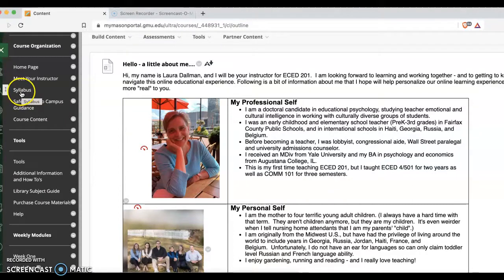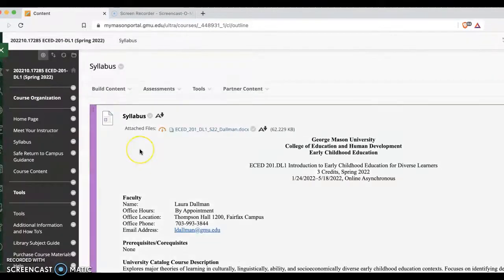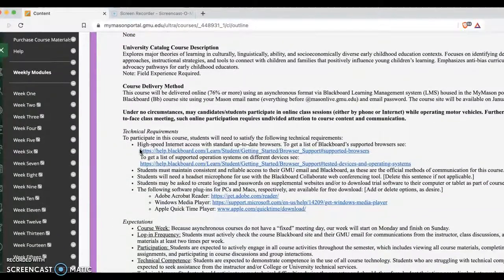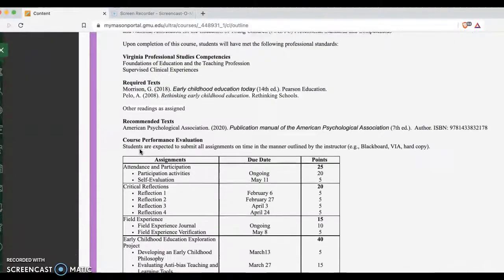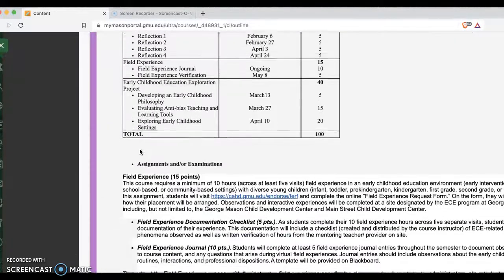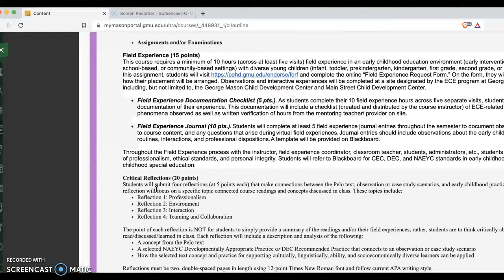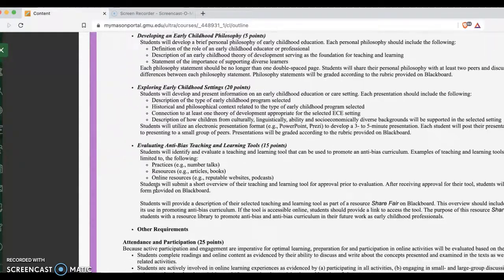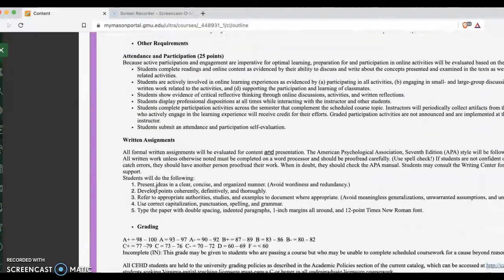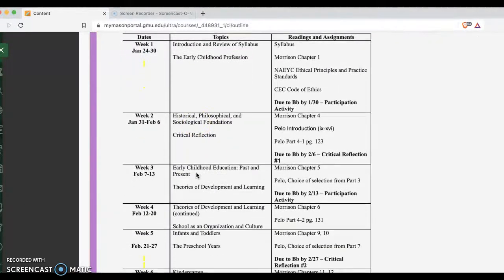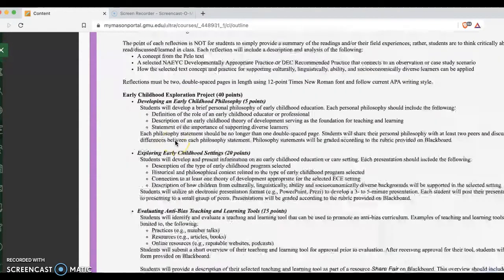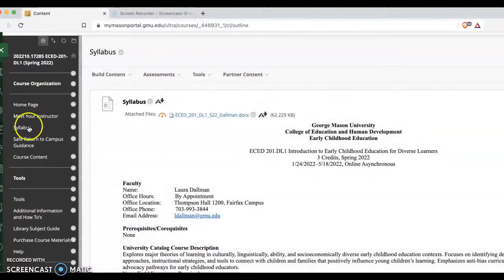The most important part, the syllabus. And this is where, of course, like in all of your courses, you are going to find all of the expectations for the class, the learner objectives, the assignments, the points, the due dates. And here too you will find specific directions about each assignment as well as points. This is the primary authority, your syllabus is. Also see the grading scale, and here please pay attention to what is expected for each week. So that is the syllabus, you'll find it here.